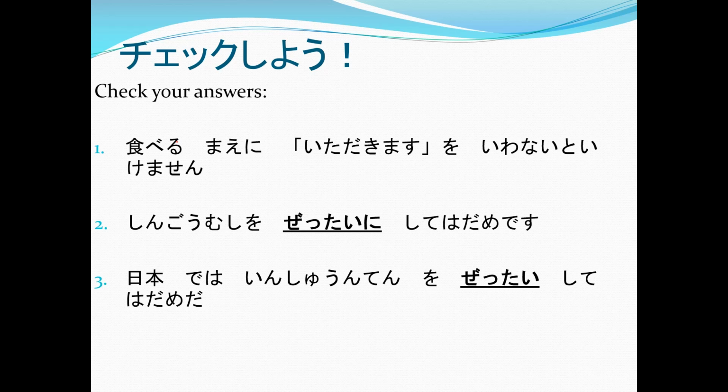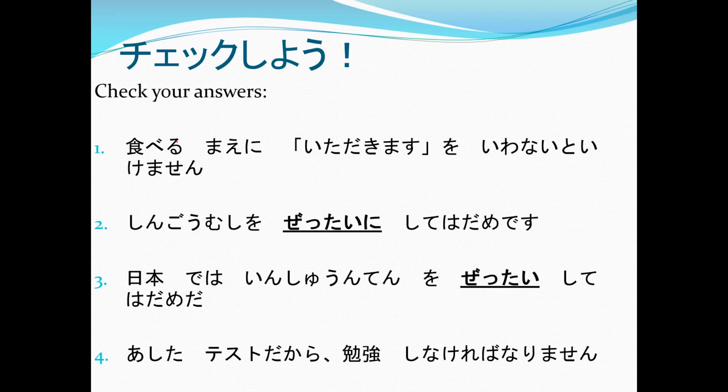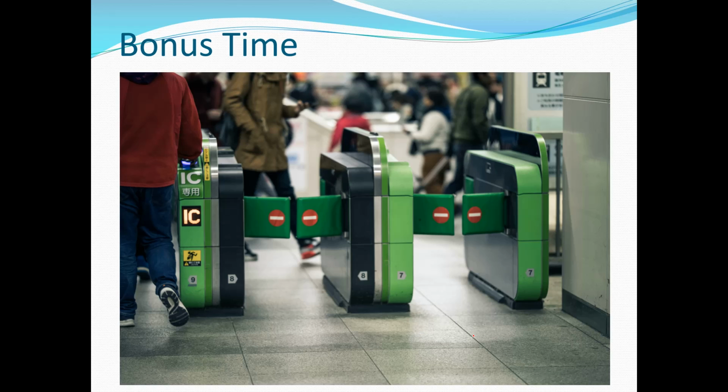Unlike Australia, Japan is zero tolerance. So there you go. 明日テストだから勉強しなければなりません. The reason here is there's a test tomorrow, so that goes first. And then we have kara, which is in the middle, because. So because of test tomorrow, 勉強しなければなりません. I must study. How do you go?